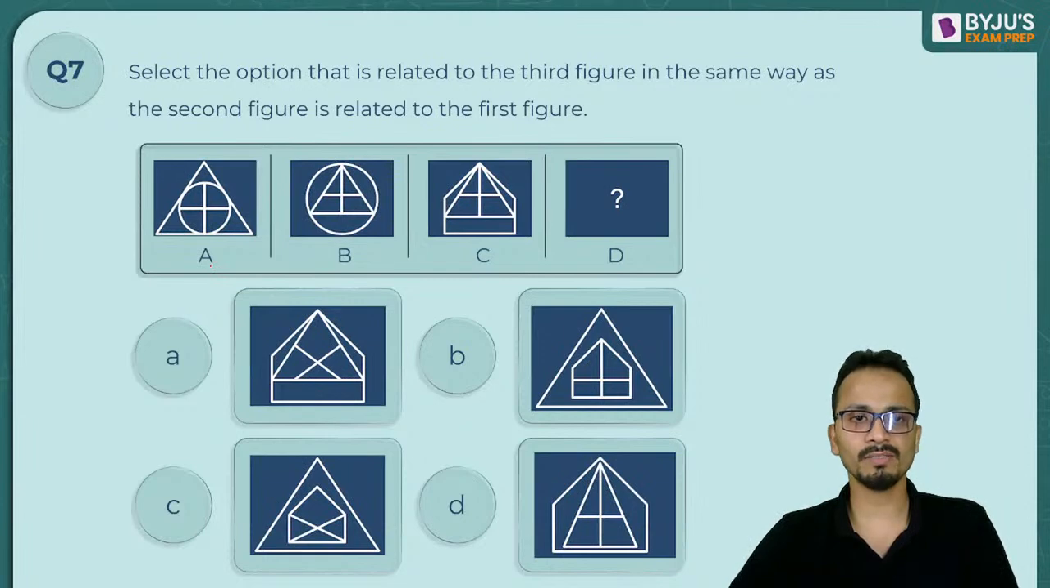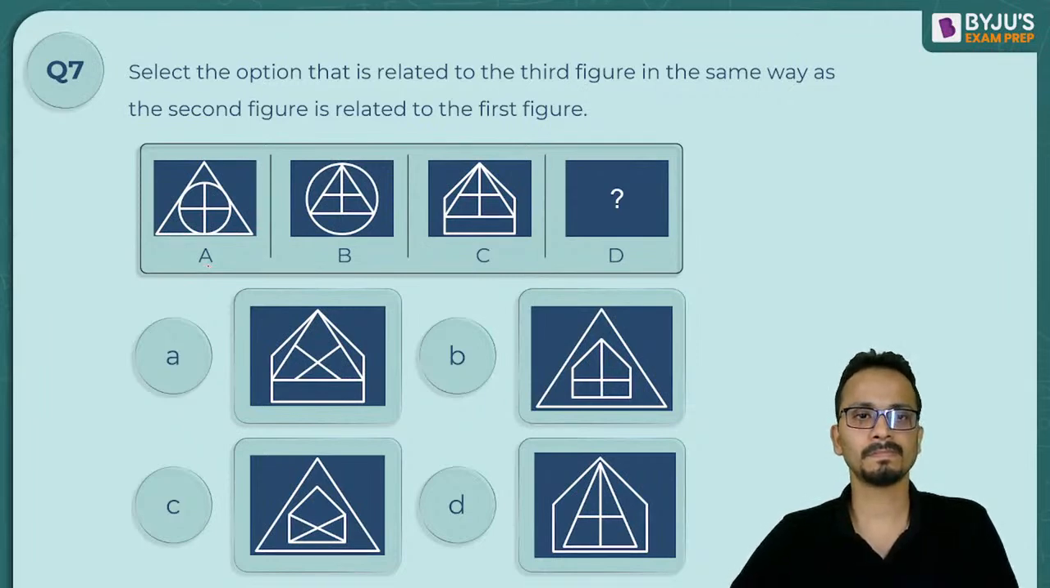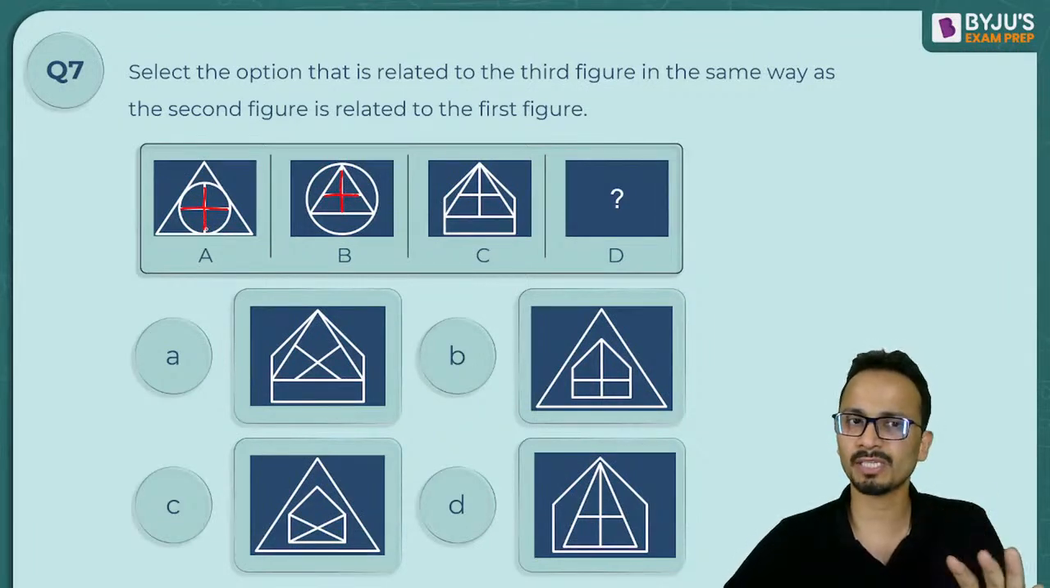Any answer for this one? All right, perfect, perfect, good. Now this one is simple. The innermost thing is a plus sign. Okay, it has retained its position. So plus first figure में A में सबसे अंदर था, second figure में भी plus अंदर है.